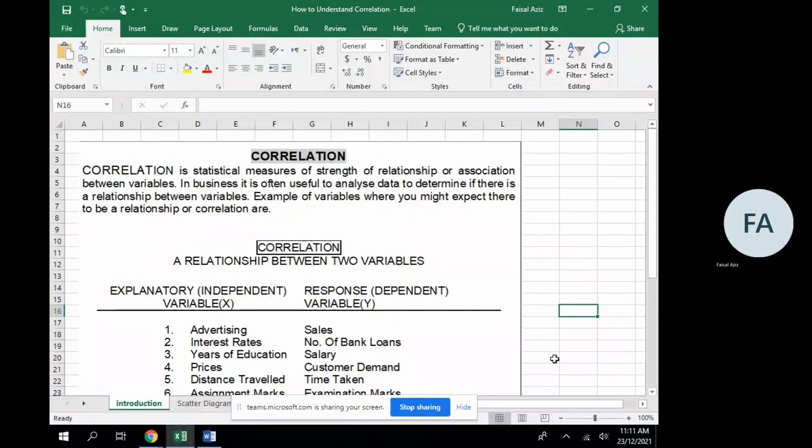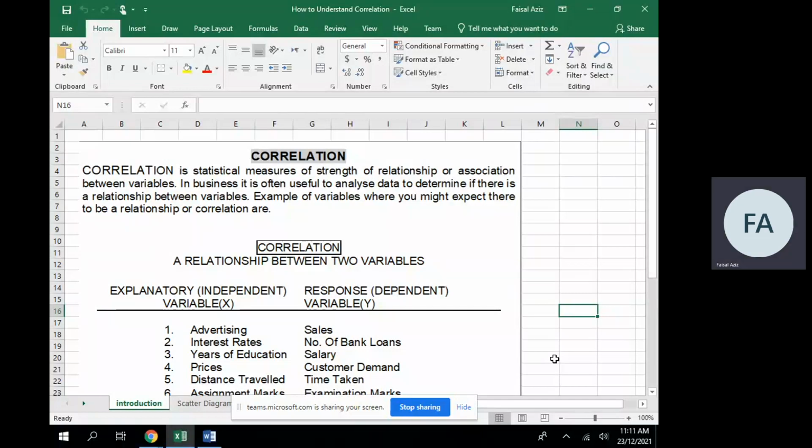advertising and sales. So normally, as we all know, different businesses put a lot of advertisement in the newspaper, televisions, social media. When they spend on advertising, their main motive or objective is to increase sales. So this is a normal scenario we think of: when businesses spend more on advertising, they will receive more sales. So in this case, advertising is causing its impact on sales. So advertising will be the independent variable and sales will be the dependent variable.